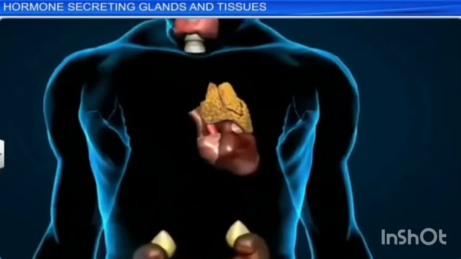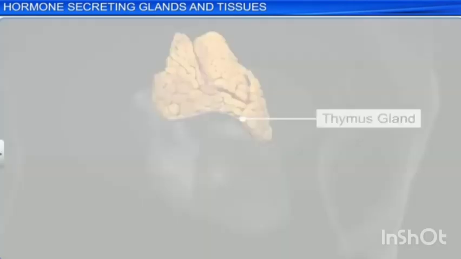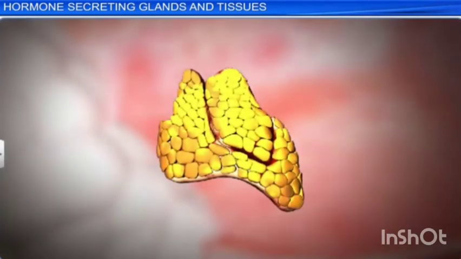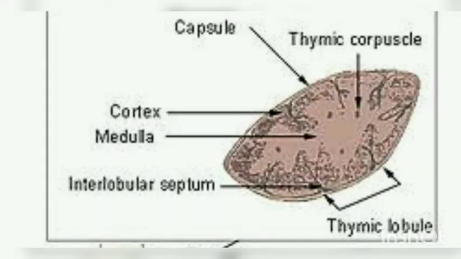Next, we move on to the thymus gland. Thymus gland is partially an endocrine gland and partially a lymphoid organ. Lymphoid organs means it produces immunity to our body. So it is a bilobed structure located just above the heart and aorta and behind the sternum. Sternum is the bone that is present in the rib cage, right? It is covered by a fibrous capsule. Anatomically it is divisible into outer cortex and inner medulla.